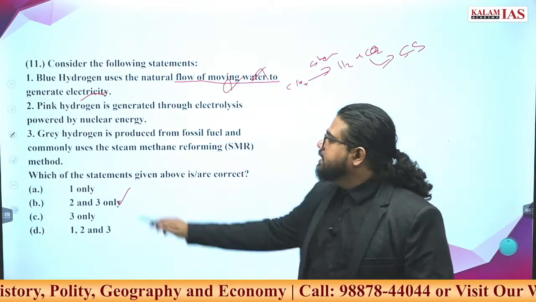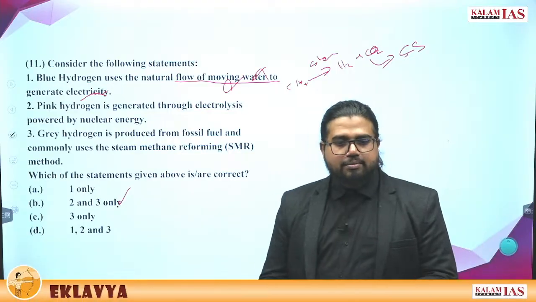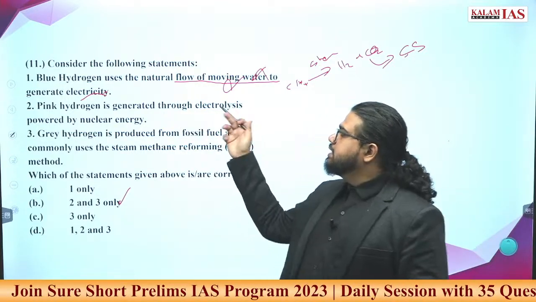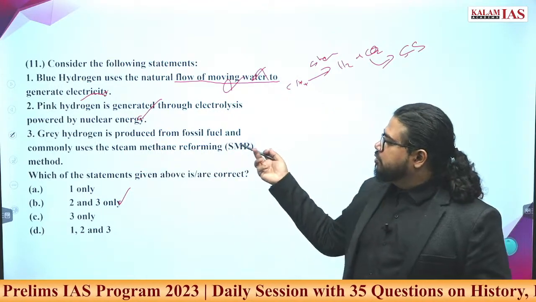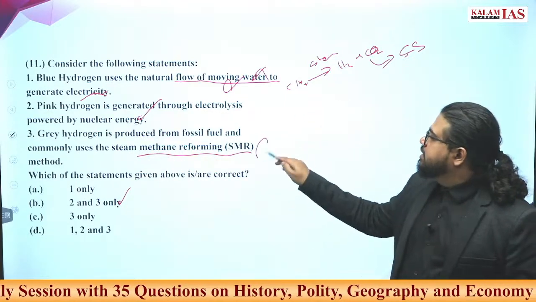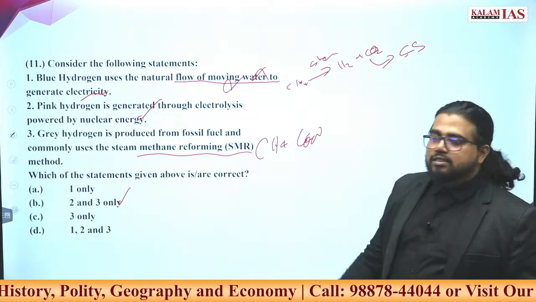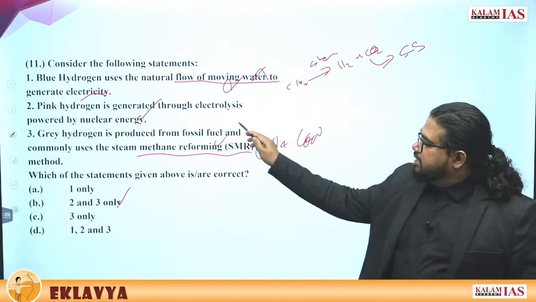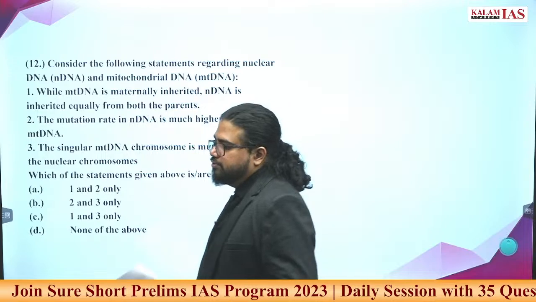Absolutely wrong statement. Pink hydrogen is generated through electrolysis powered by electricity. Green hydrogen means the energy for electrolysis comes from renewable energy. Pink means it comes from nuclear energy. Correct statement it is. Gray hydrogen is produced from fossil fuels, commonly using the steam methane reforming, SMR, technique. Like methane, coal, from all this, if you are producing hydrogen, the same process is subjected to. That is the steam methane reforming method. Correct statement. Answer here is B. Answer the 12th question first.